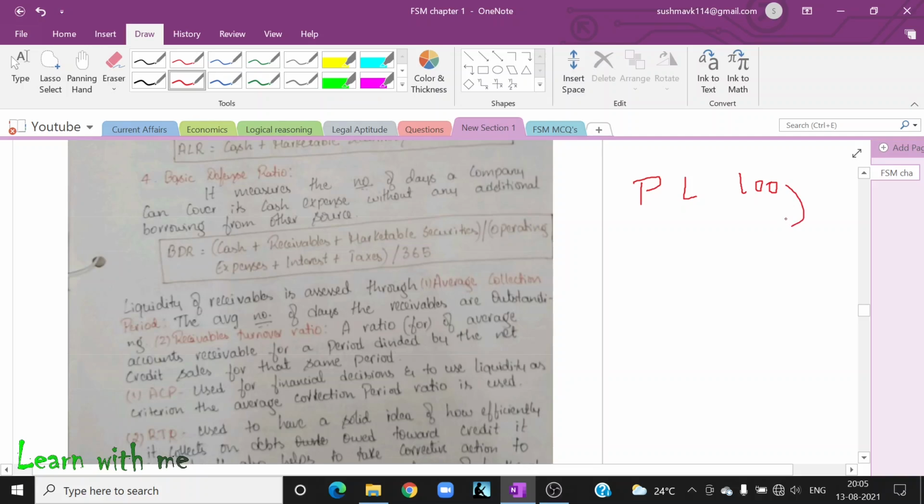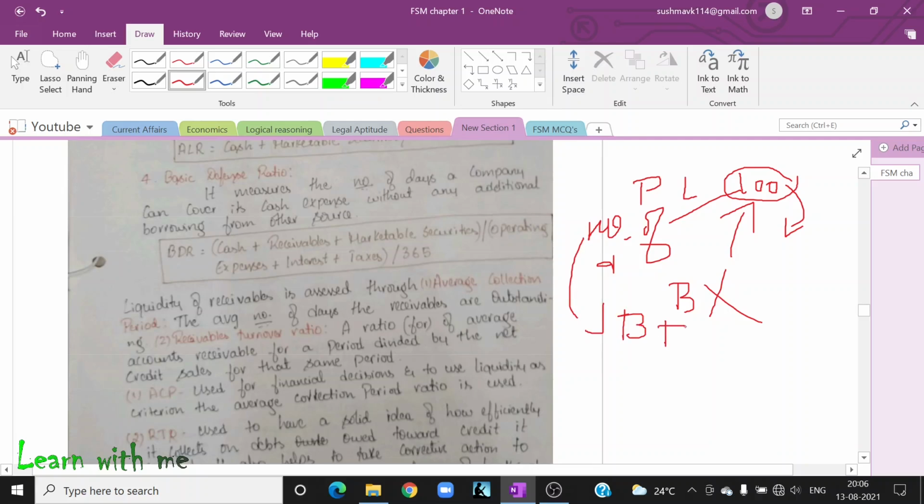Now, how many days can I pay this 100 rupees without borrowing from anyone? Do I have money or not? Can I pay this money easily without borrowing from any external sources? For that, how many number of days do I need?